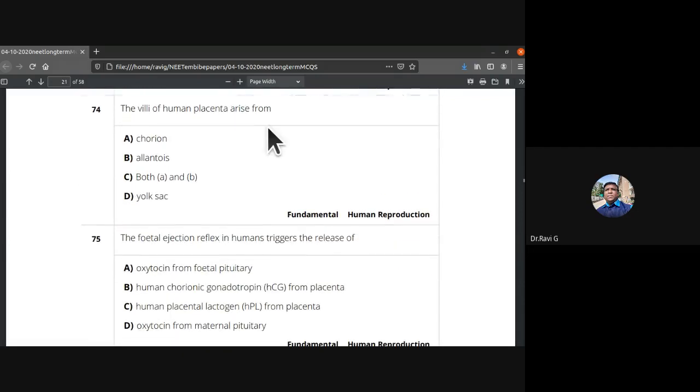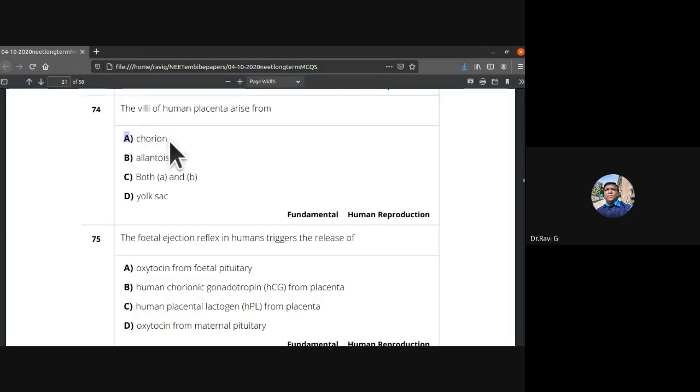The villi of human placenta, they arise from both A and B, that is chorion and allantois. Chorion, placenta, villi, allantois. So both A and B. Sorry, only the villi of human placenta they have asked.